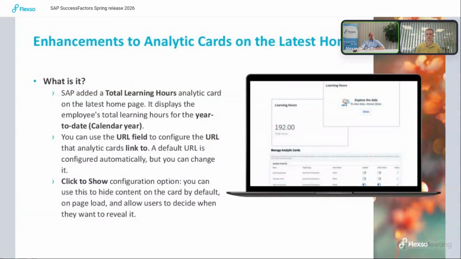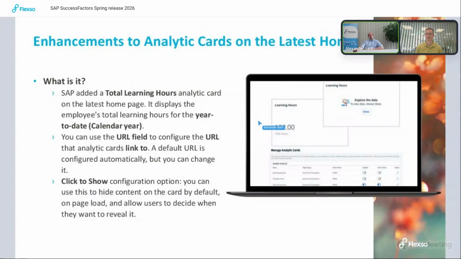click on the card. And besides that one, they also added a new column in the setup regarding click to show. So basically you have one column where you can say should the card be enabled, and then you can have the option to say should it show the data automatically.